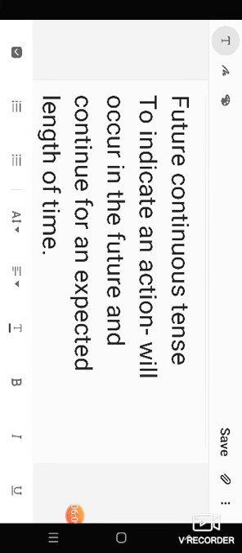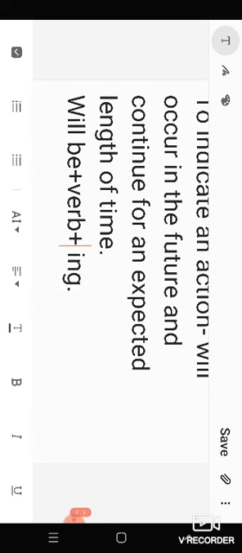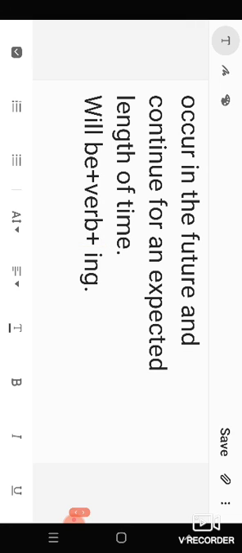So the next tense is future continuous tense. Future continuous tense is also called as future progressive tense. So it is a verb tense that indicates that something will happen in the future and continue for an expected length of time. So the construction of future continuous is will followed by be and then verb ing, that is the present participle form of the verb.